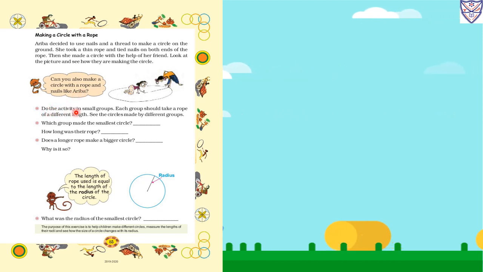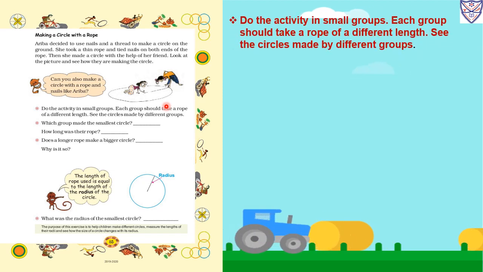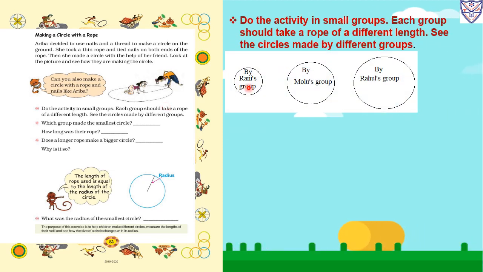Do the activity in small groups. Each group should take a rope of a different length. See the circle made by different groups. First we will give the names: Rani's group, Molu's group, then Rahul's group.